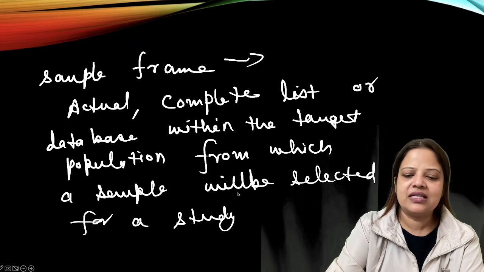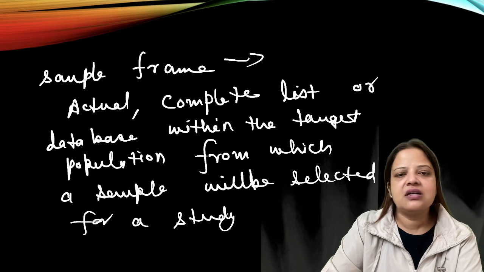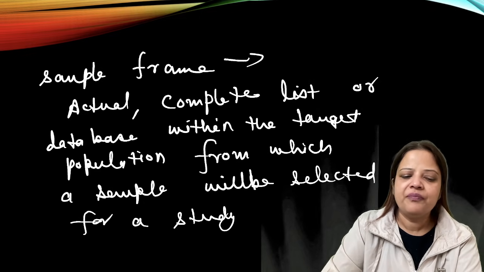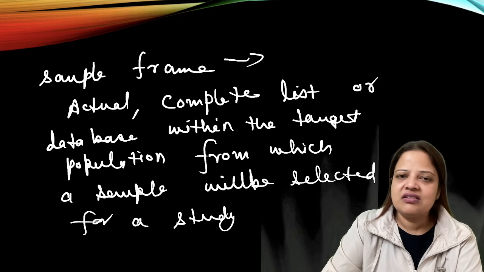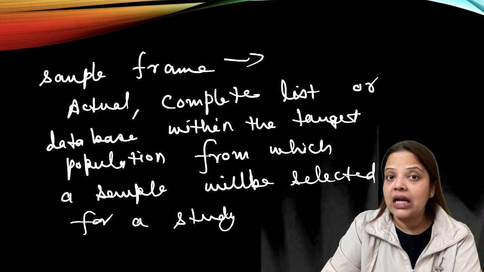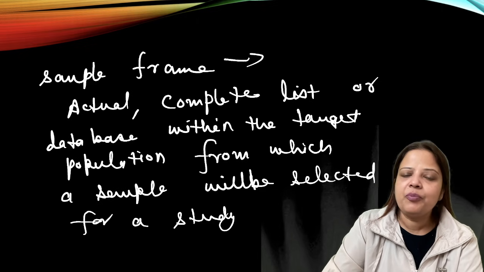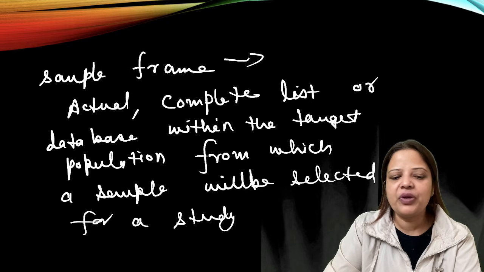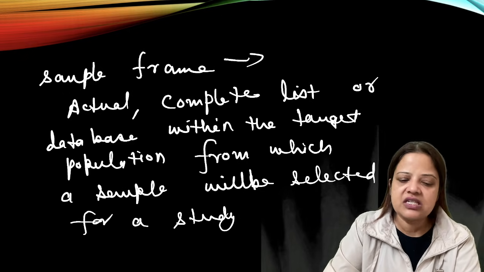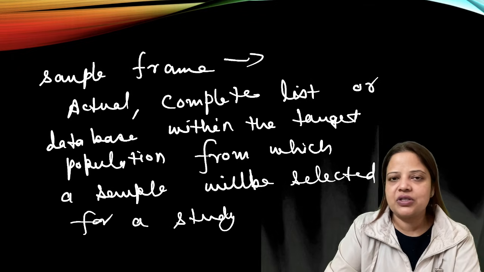if you are conducting research on hypertension, what are you supposed to do? You will take a target population. Who will be your target population? All adults in a specific area or a specific city who have high blood pressure, right, will be your target group.